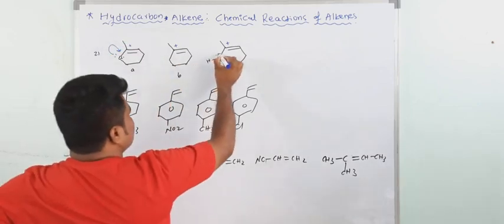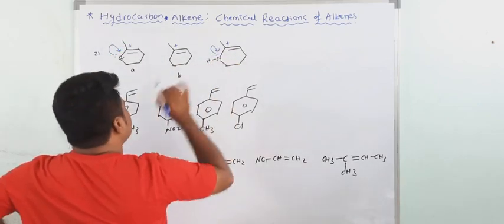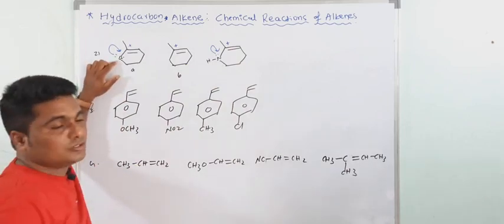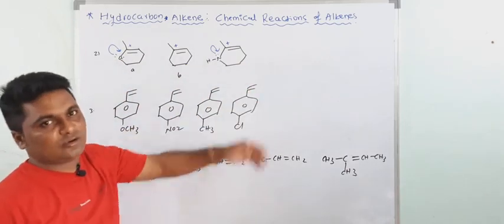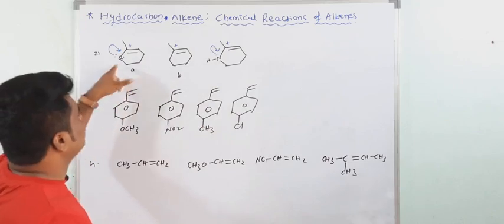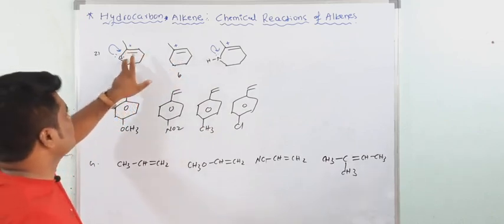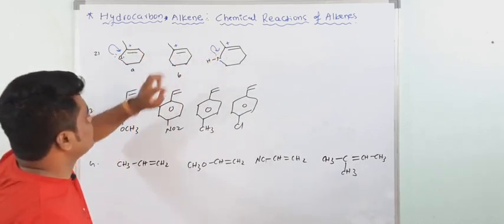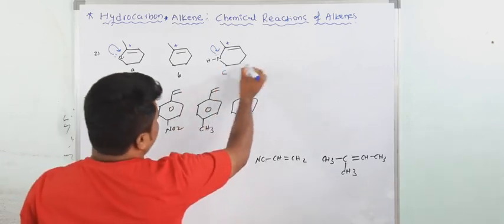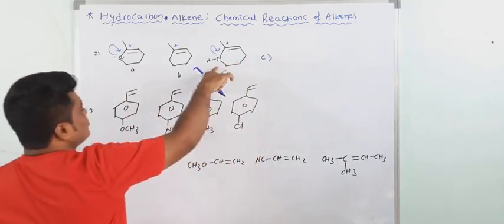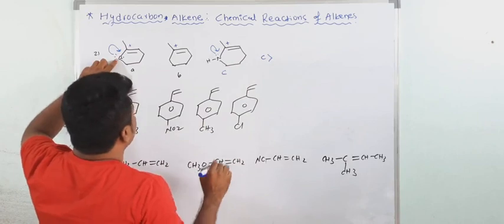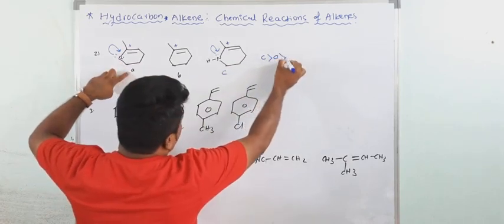Here also resonance is there. But nitrogen is less electronegative than oxygen, so nitrogen easily gives the electron. So this is more stable than this one. Here there is no resonance. So of course both are more stable than this one. If you compare the reactivity, C is more reactive because nitrogen is less electronegative than oxygen. Then A comes. Then after that B.